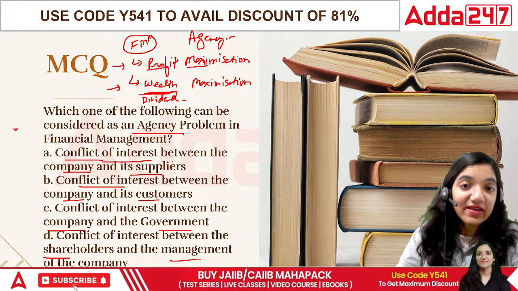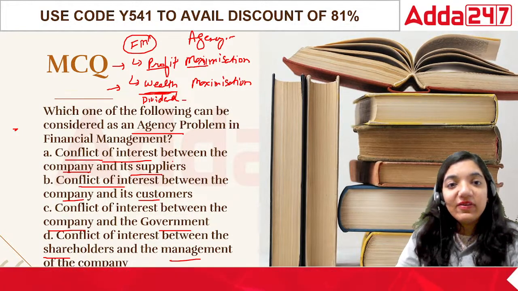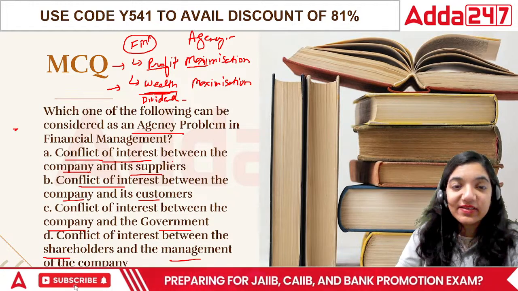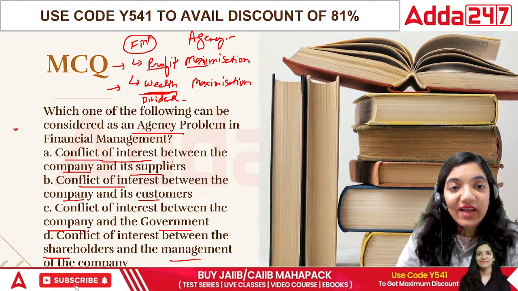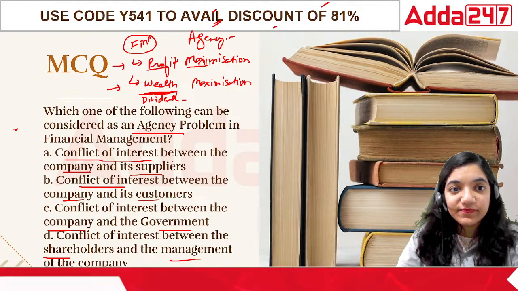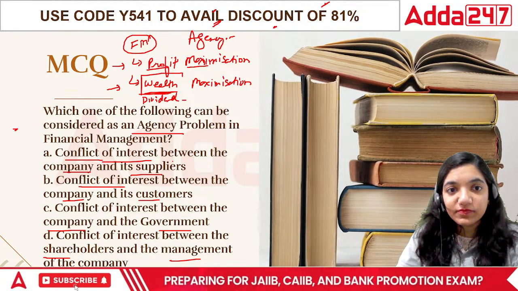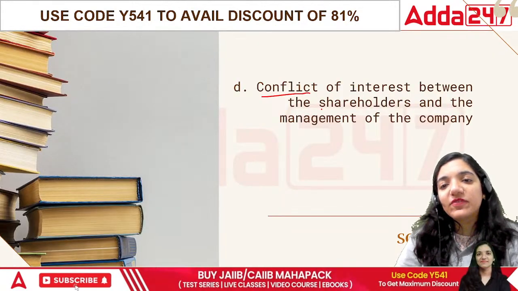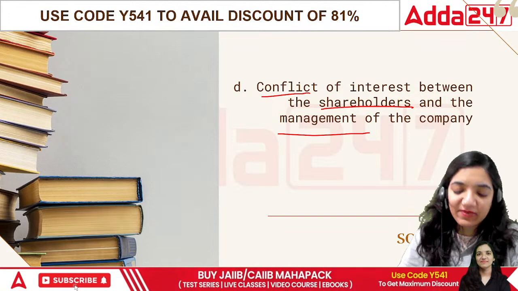It had reached by that time. Think about it now. When these organizations are making such a huge amount of money, what is happening in this case? They are basically having a wealth maximization scenario, right? Then this is conflict of interest between the shareholders and the management.